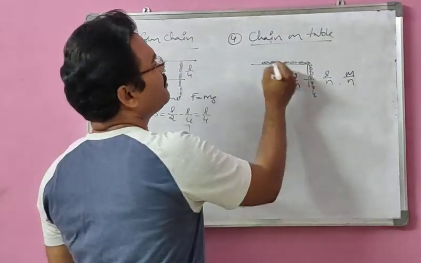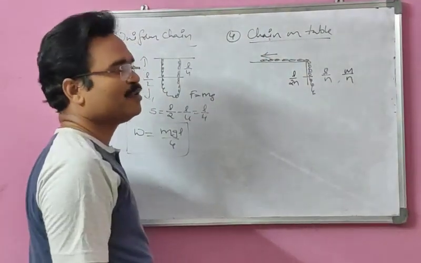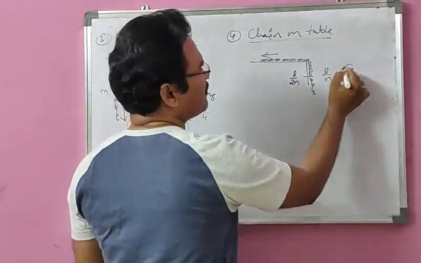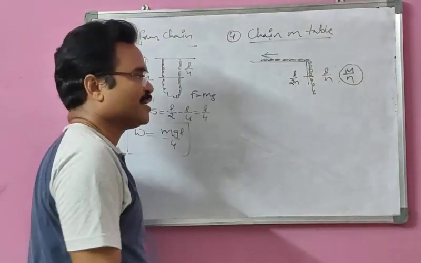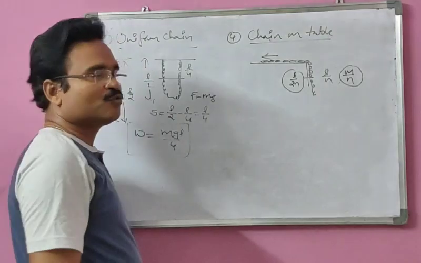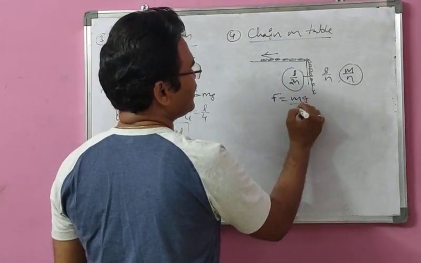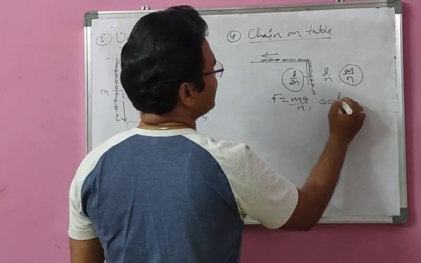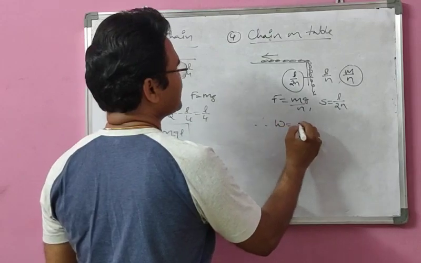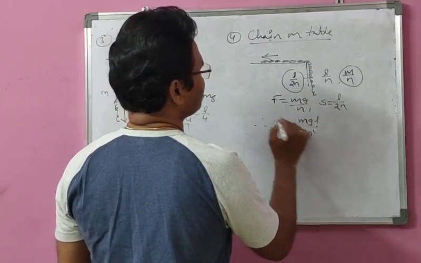So if you pull it back so that the total chain comes onto the table, what is the work done? So here, what is the amount of mass that is undergoing displacement? M by n. How much has the center of mass been shifted? L by 2n. So here, the force, that is the weight, is mg by n and displacement is L by 2n. So therefore, the work done we can write as mg L by 2n square.